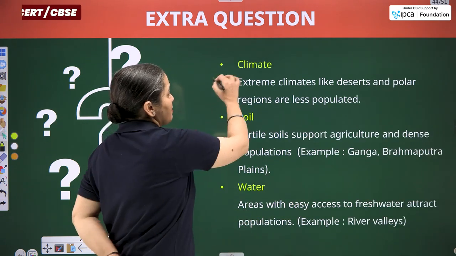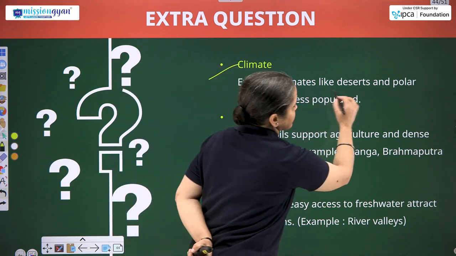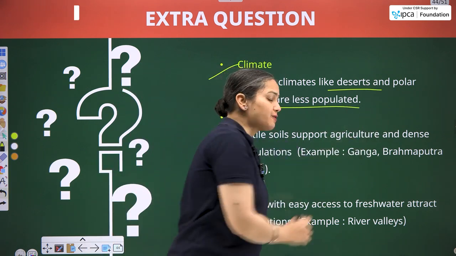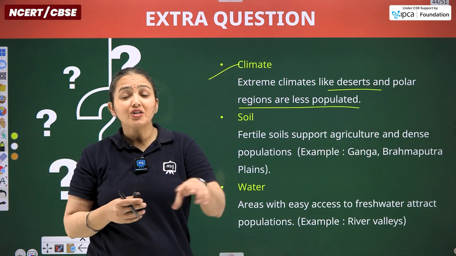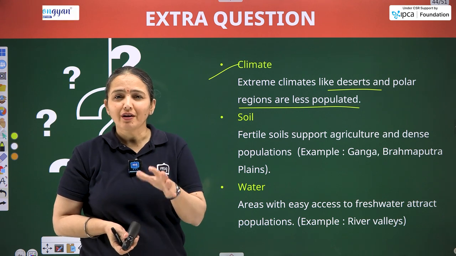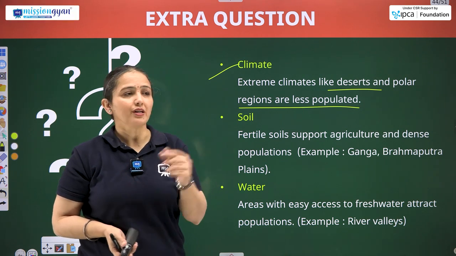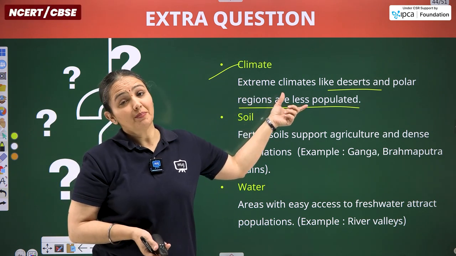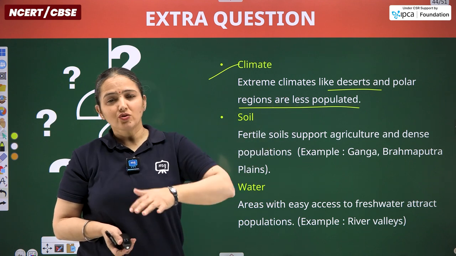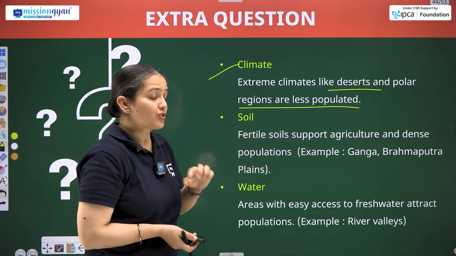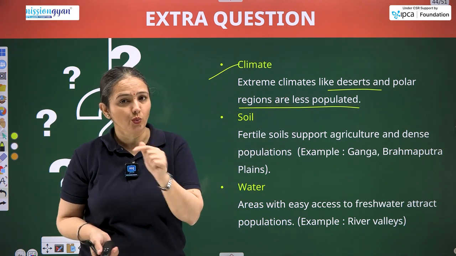Another factor is climate. So, extreme climates like deserts and polar regions are less populated, and the regions having temperate climate, average, neither too hot nor too cold. It means no extreme temperature is to be found over there. Such regions are densely populated. Likewise, tropical, subtropical regions of the world.